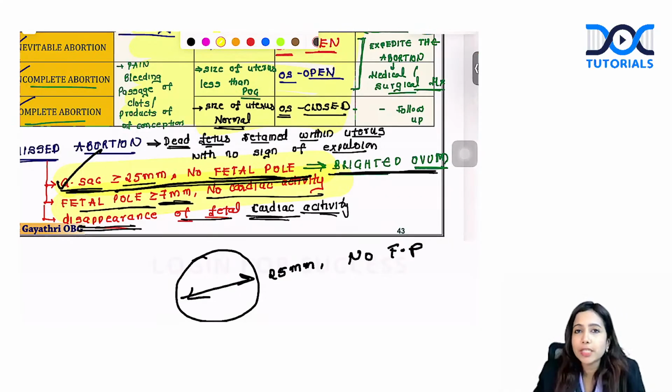Or once the fetal cardiac activity was there, it has disappeared. Any one of this is there, you will make a diagnosis of missed abortion. The first scenario where gestational sac is more than or equal to 25 millimeter with no fetal pole, this is also known as blighted ovum.